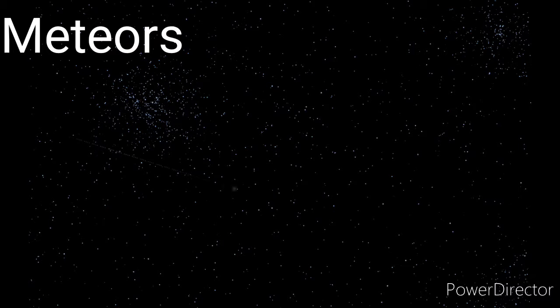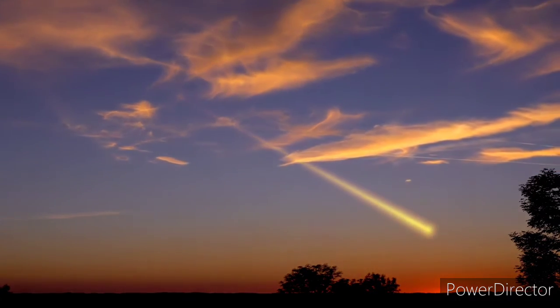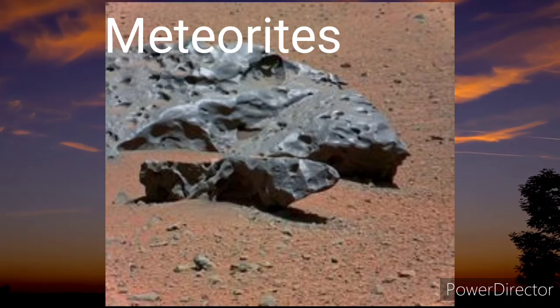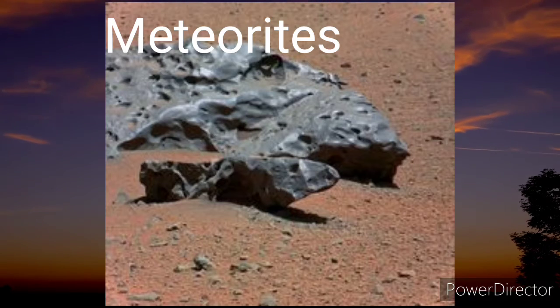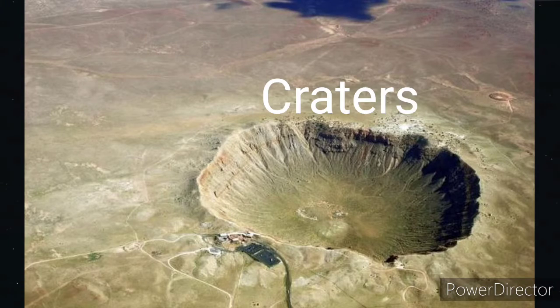We think the meteors are shooting stars, but they are not shooting stars. They are just burning meteors. कुछ meteors earth पे गिरते नहीं है, वो atmosphere में ही burn हो जाते हैं. But वो meteors जो earth पे गिरते हैं, meteors which fall on the earth are called meteorites. When it falls on the earth, it creates large craters.